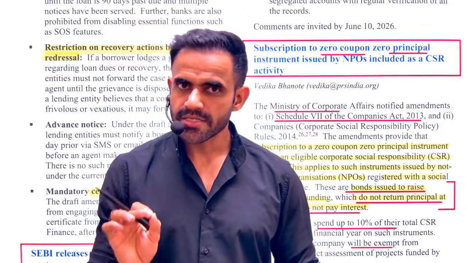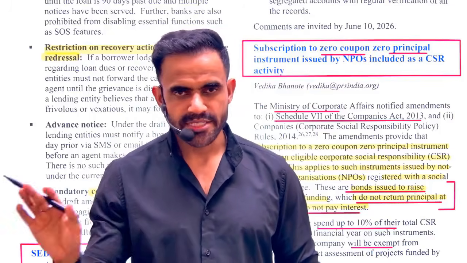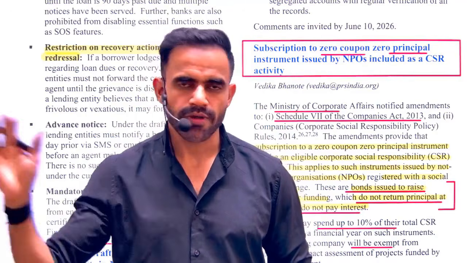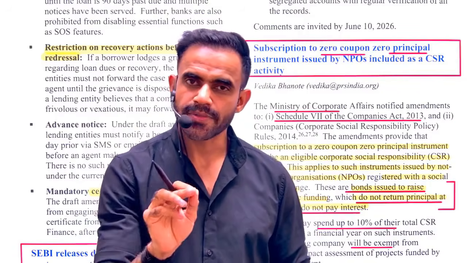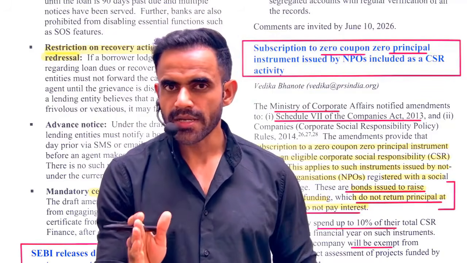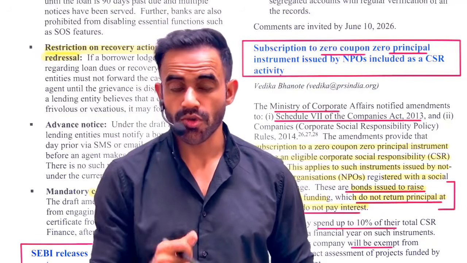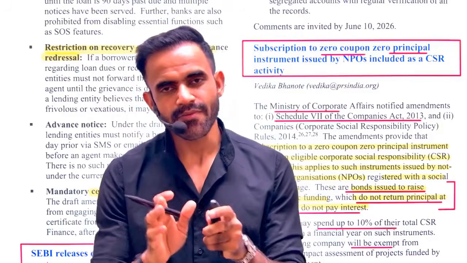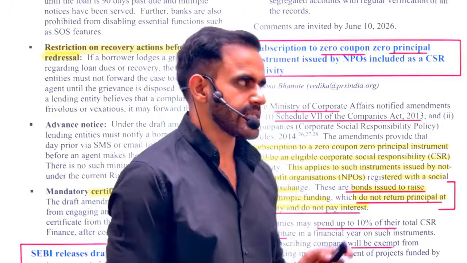Let's say you purchased a bond worth 1 lakh rupees. Now you have invested 1 lakh rupees. The NGO received 1 lakh rupees, which it is going to use for the orphan kids. You will not get interest on this bond. You will not get the principal amount back. That is referred to as a zero coupon, zero principal bond. Who is going to issue it? The NGO is going to issue. Who is going to buy it? The corporates are going to buy, and that will be considered a part of CSR itself. So that is the entire change in this case.